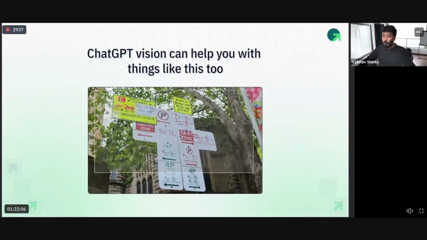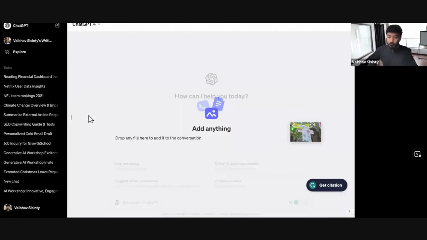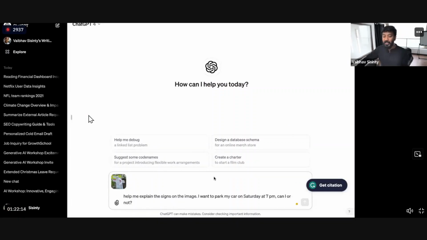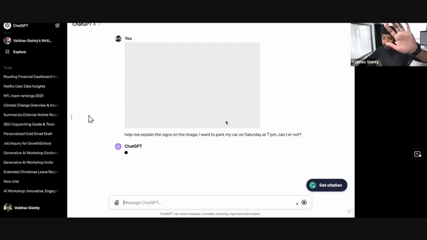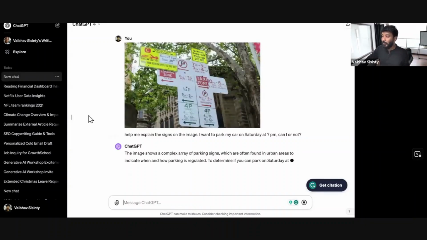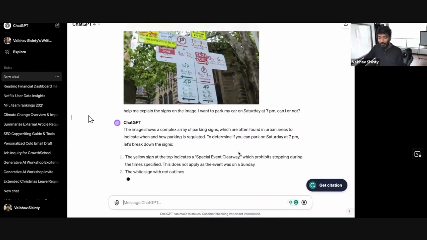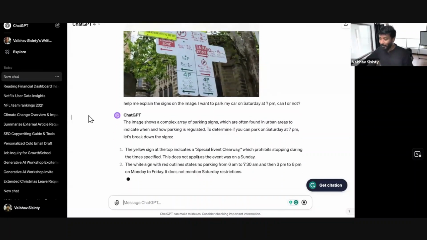So what do you do? You take a quick picture from your phone, go to ChatGPT, upload this picture and put your question: help me explain the signs on the image. I want to park my car on Sunday at 7 p.m. Can I or not? I don't want to know all of this. Because it has to go through all of these complex signs. If you like what you're seeing, keep the booms coming. It is literally explaining.